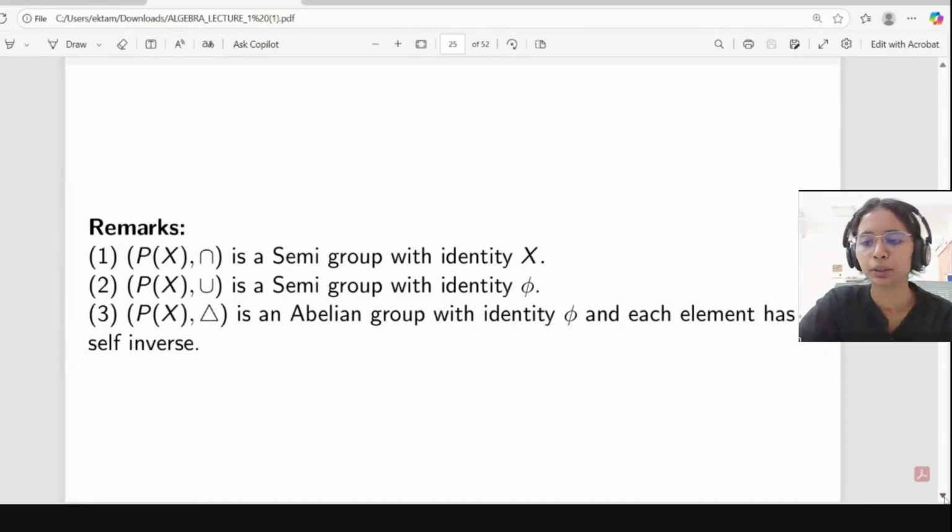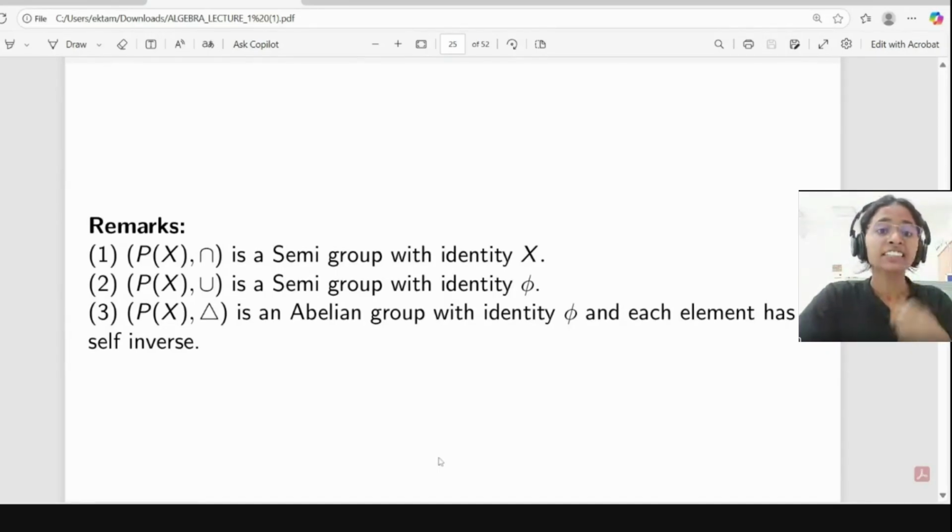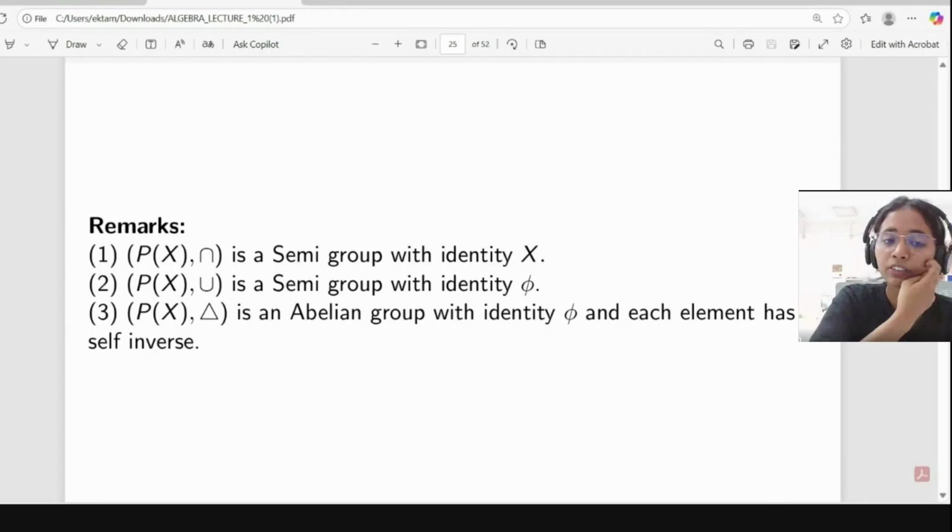Okay, so here is the remark. Why? P(X) with intersection is a semi-group with identity. What do we mean by semi-group? This is a set G with a binary operation which only satisfies the associative property, and here we have the identity element X also, because whenever we take the intersection of any subset with X, it will come smaller set only. So we will get the same set. So here we have identity.